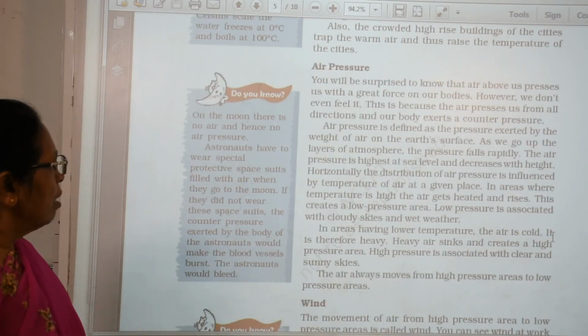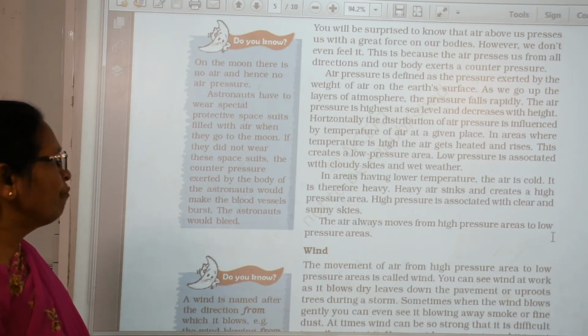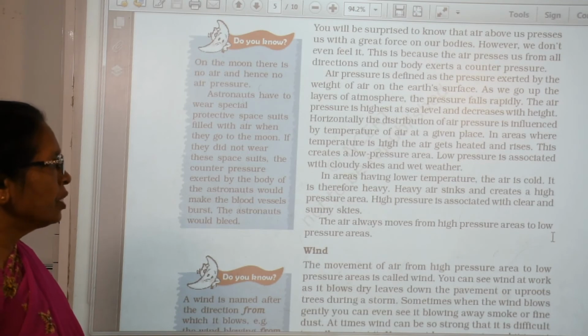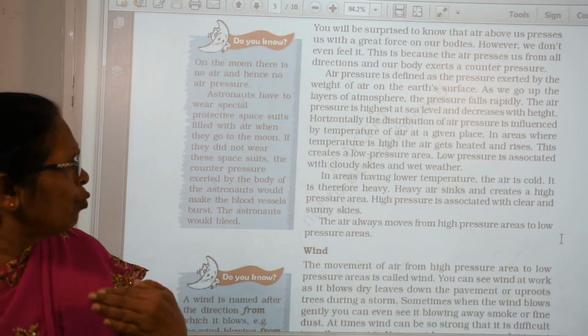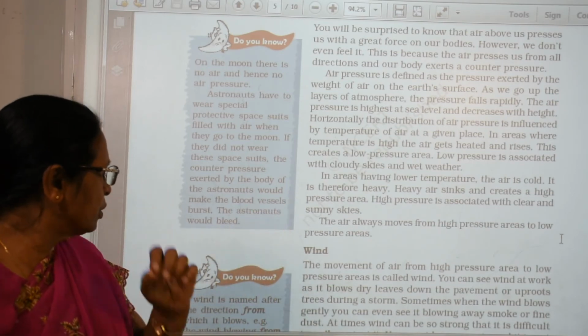This is what we see in an area having a low temperature. The air is cold, and it is therefore heavy, sinks and creates a high pressure area. The air will also move from high pressure area to low pressure area. The air always moves from high pressure to low pressure.